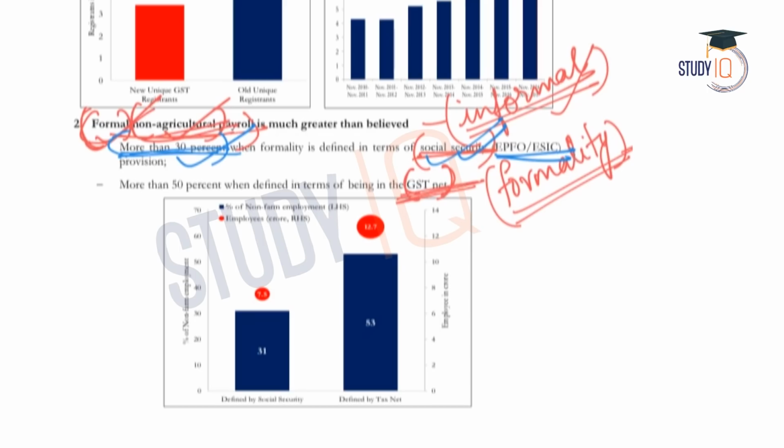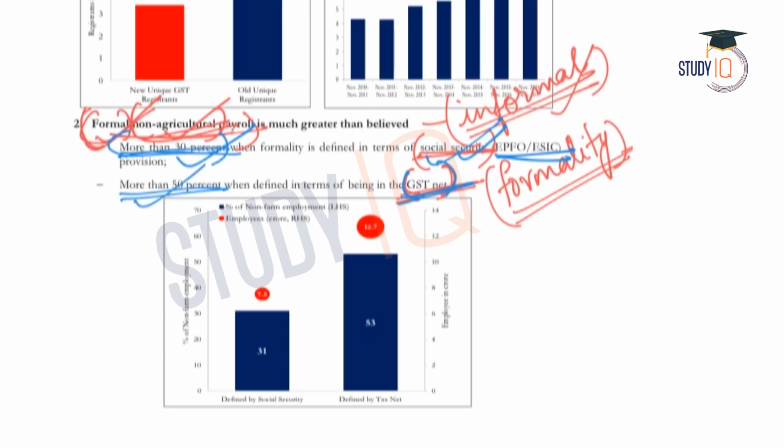And secondly, coming to the GST net, the survey says that more than 50% has been defined under the formal sector when we consider the GST net, which means more than 50% of the employees work under those employers who pay GST or indirect taxes or who are under the GST net.